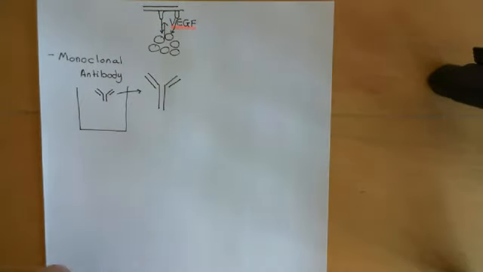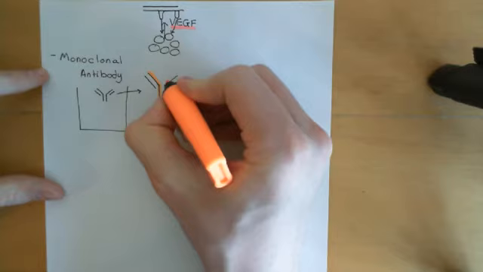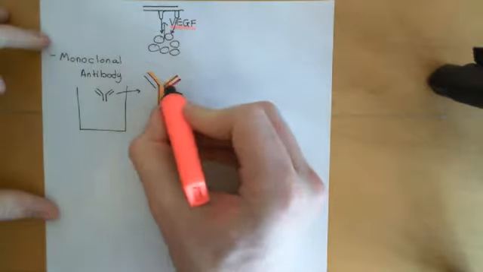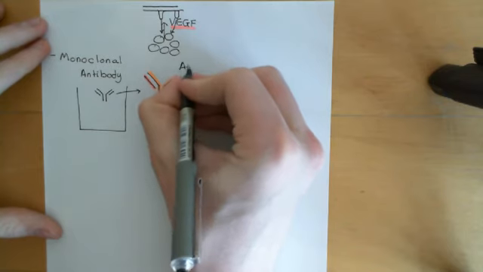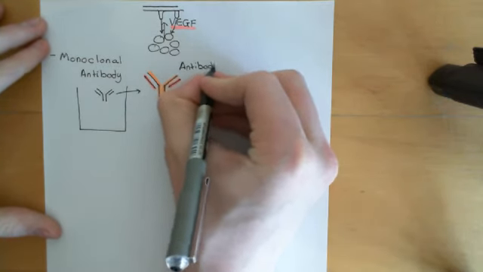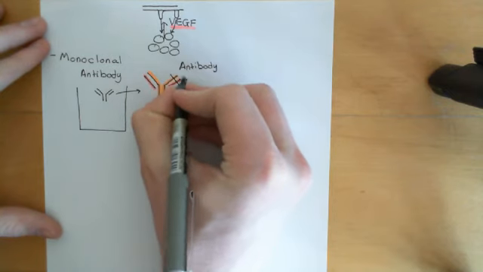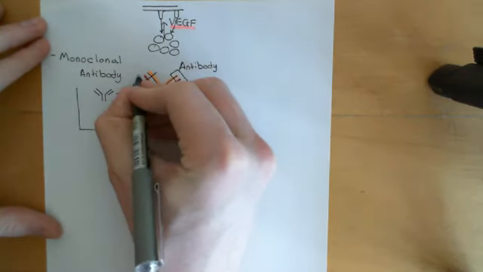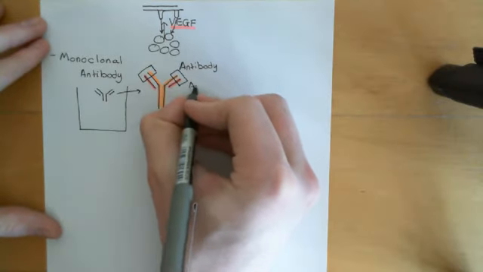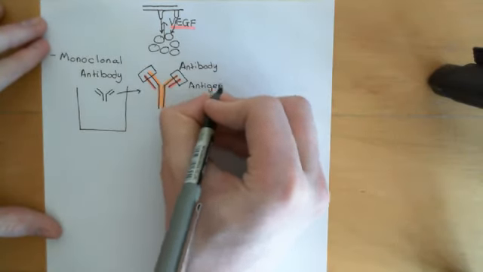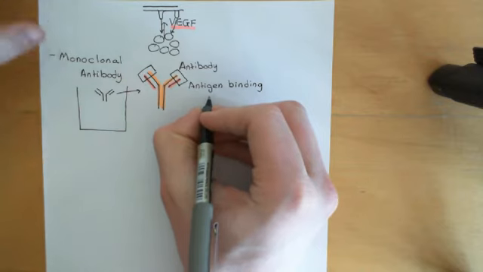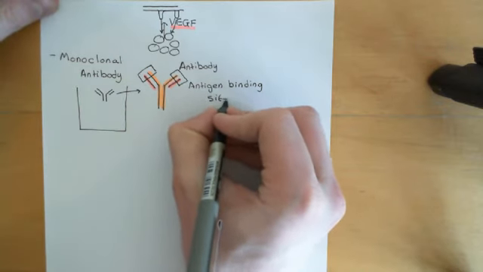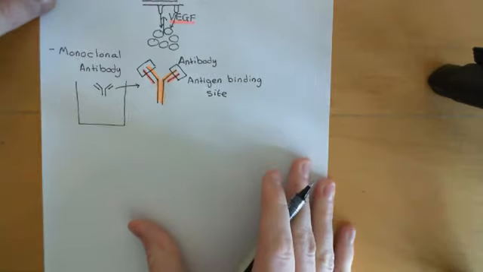So let me colour in these portions in separate colours. So here in orange, here is 1 heavy chain, and here's another heavy chain. And then here in red, we have light chains here. So this is our antibody molecule. Now at the head of each of the antibody molecules, you have 2 sites which are capable of binding to proteins. So these are the antigen binding sites of the antibody molecules. Antibody molecules will be specific for binding to a specific antigen molecule. So these antigen binding sites can vary between different antibodies.